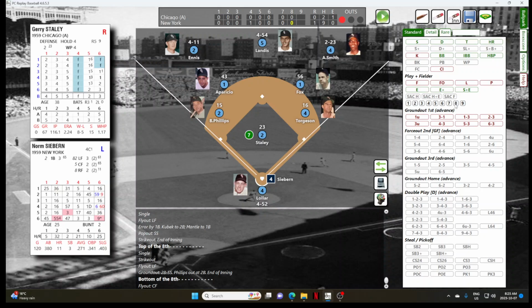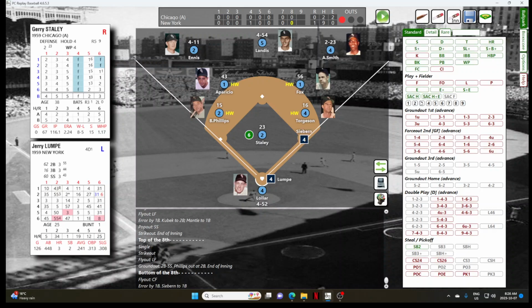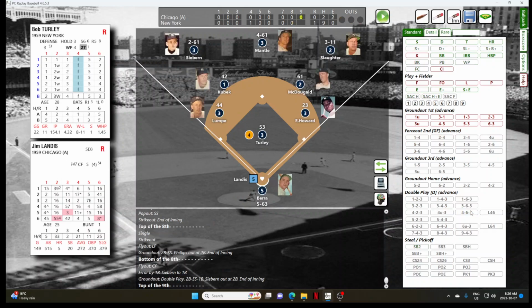For Norm Siebern. Siebern has 2 hits in the game. And that is a ground ball to Earl Torgeson. And Torgeson boots it again. That is Torgeson's 2nd error of the game. So a 1-out error with Norm Siebern at first brings up Jerry Lumpe. Lumpe hits a ground ball to second. Over to Fox for 1, or over to Aparicio, and over to Torgeson for the 4-6-3 double play. And that was an inning-ending double play, saving more potential trouble.